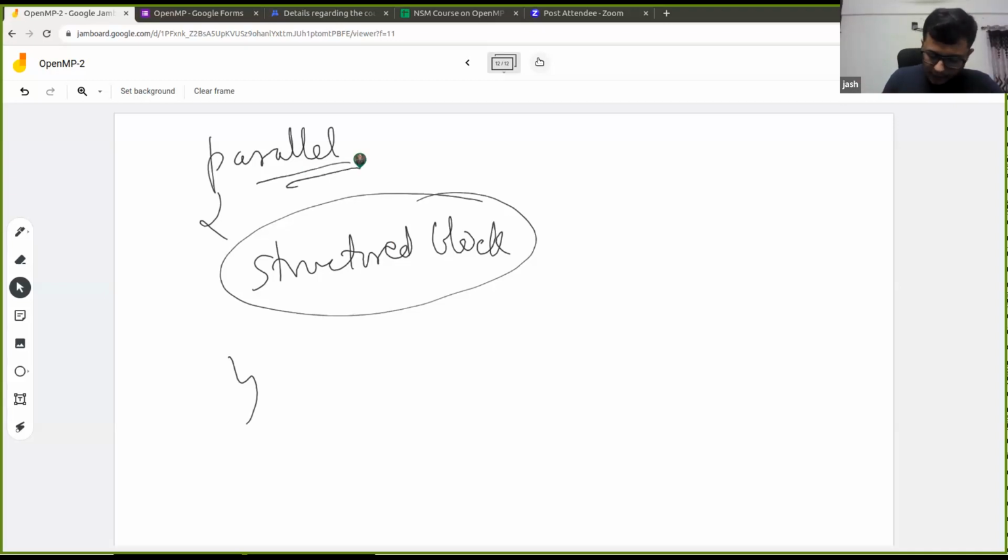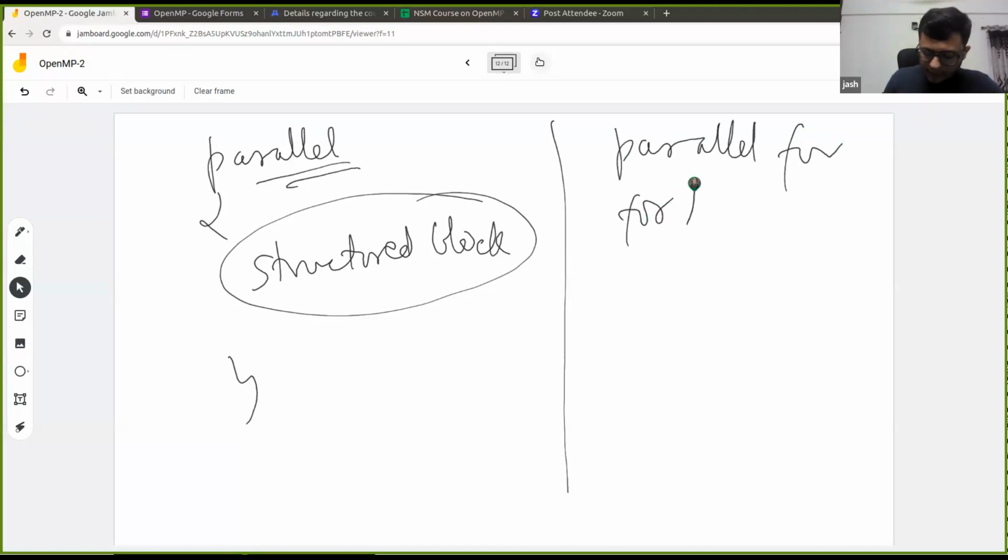But what parallel for will do is, after parallel for, there should be a for loop. A for loop should be there, and only then it will work. Another point to note is that the iterations of the for loop will be shared by the number of threads.